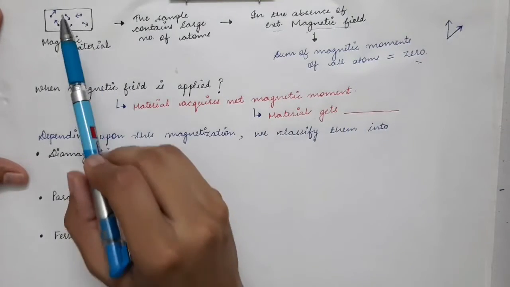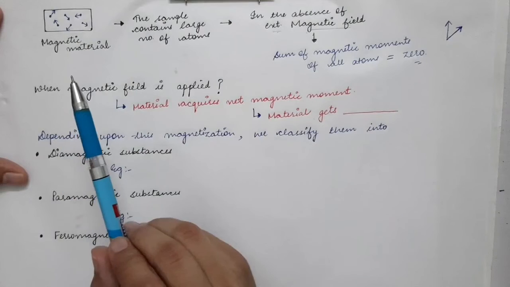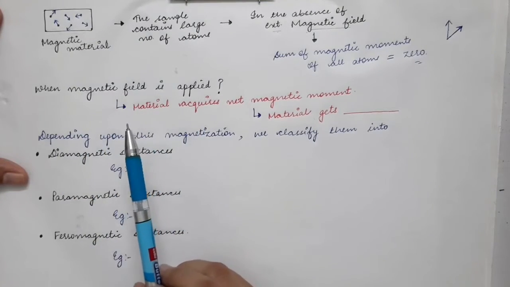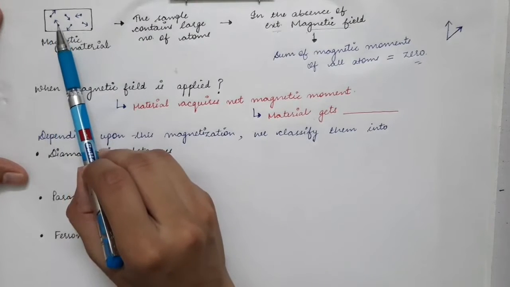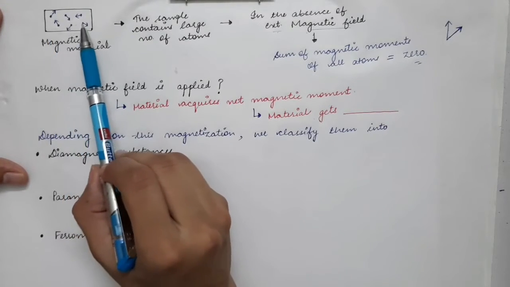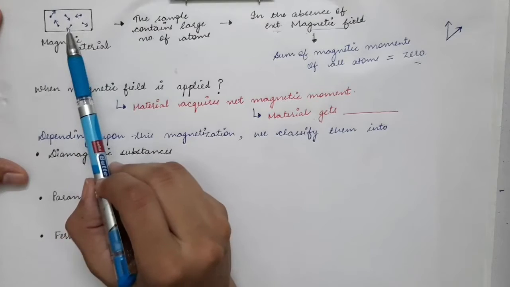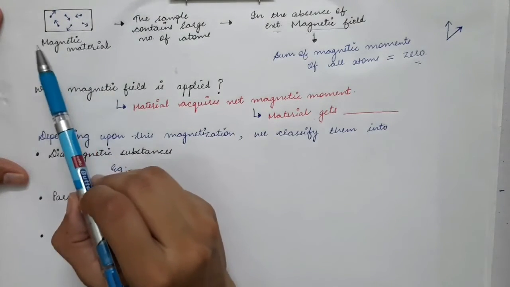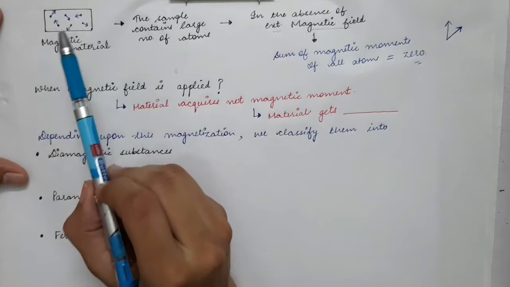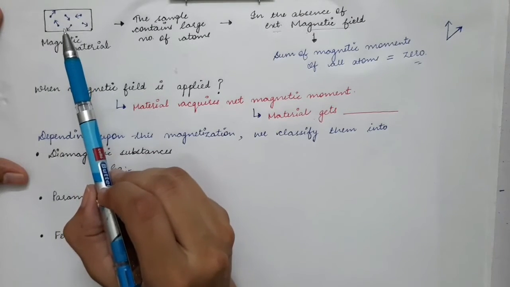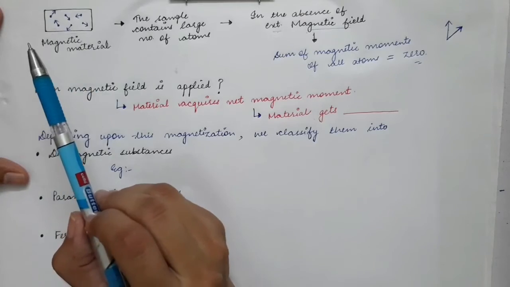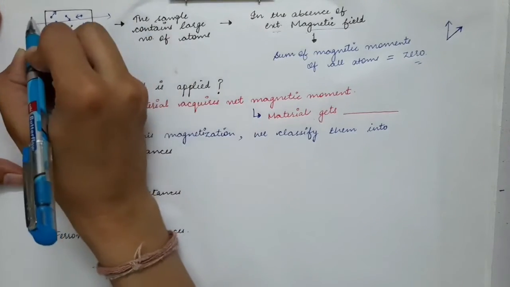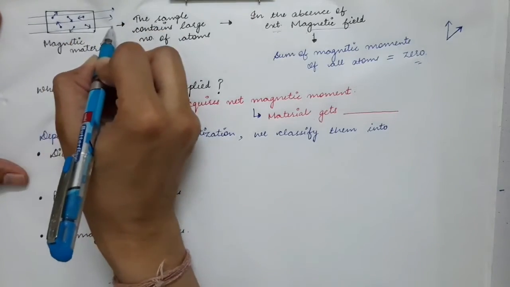Now what happens if you apply an external magnetic field to this sample? When the magnetic field is applied, torque will act on all these magnetic dipoles, and that torque will try to turn the dipoles in the direction of the magnetic field. So let's say you apply the external magnetic field in this horizontal direction.